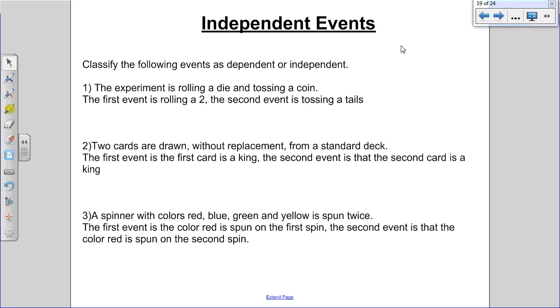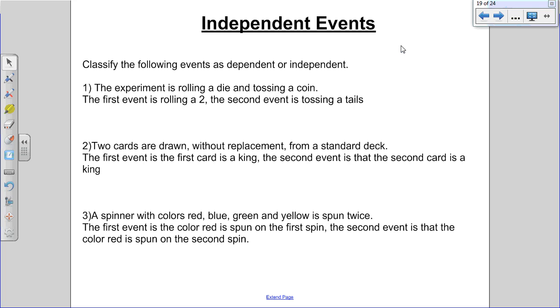The first question. The experiment is rolling a die and tossing a coin. So I'm rolling a die and tossing a coin. The first event is rolling a 2. The second event is tossing a tails. Does what I rolled on that die change the odds of me flipping a tails?